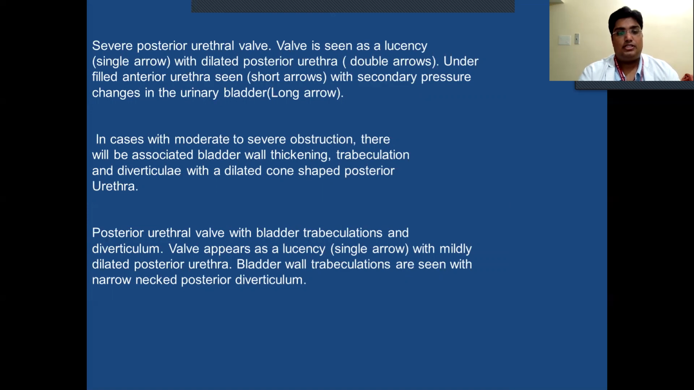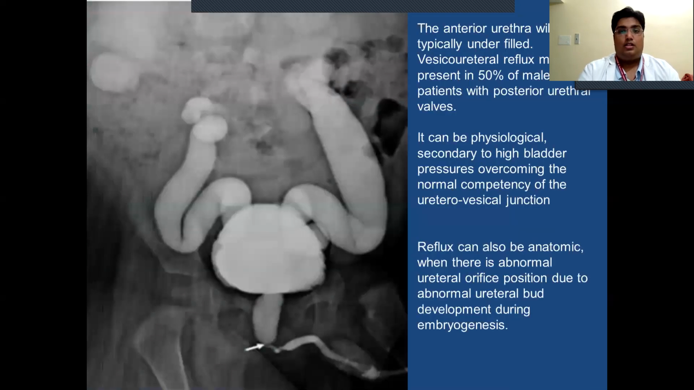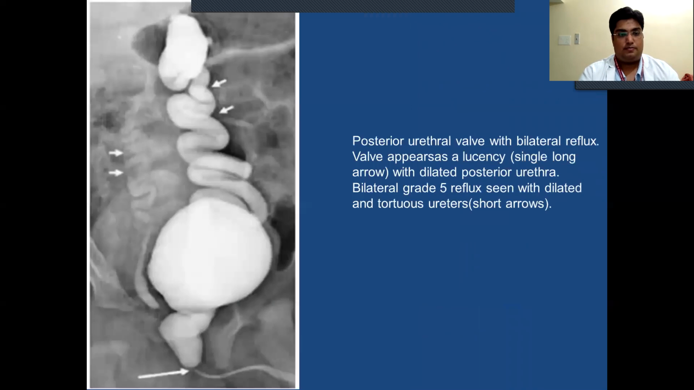The valve appears as a lucency with mild dilated posterior urethra. Bladder wall trabeculations are seen with a narrow-necked posterior diverticulum. The anterior urethra will typically be underfilled. Vesicoureteral reflux may be present in 50% of male patients with posterior urethral valves. It can be physiological, secondary to high bladder pressure overcoming the normal competency of the ureterovesical junction. Reflux can also be anatomic, when there is abnormal ureteral orifice position due to abnormal ureteral bud development during embryogenesis.